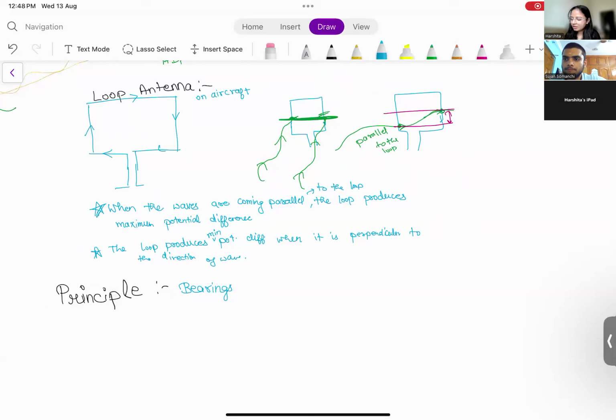Now, the principle of NDB is bearings by loop antenna, or loop theory, because we are using a loop antenna to find the direction of our NDB.